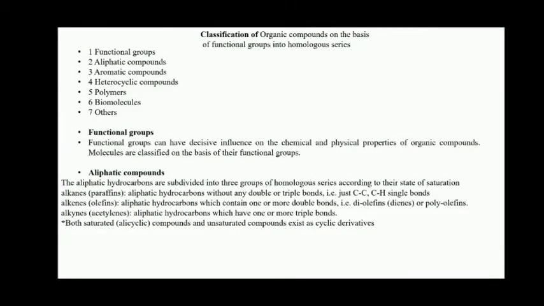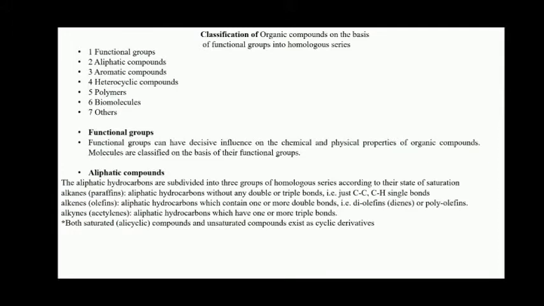Today we are going to discuss classification of organic compounds on the basis of functional groups into homologous series. We know that functional groups play an important role in the chemical and physical properties of organic compounds.